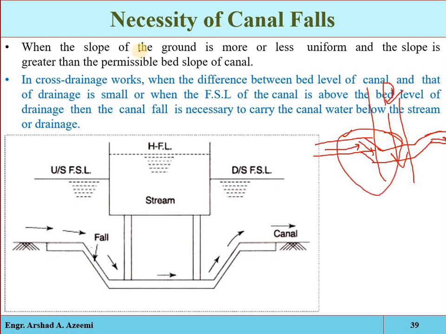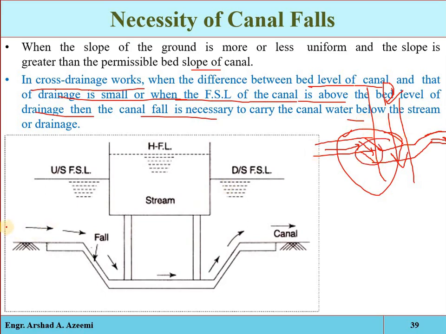So when the slope of the ground is more or less uniform and the slope is greater than the permissible bed slope, a fall structure will be required. Secondly, in cross drainage work, when the difference between the bed level of the canal and the drainage is small, or when the full supply level of the canal is above the bed level of the drainage, then a canal fall is necessary to carry the canal water below the natural drain. So here a fall structure will be constructed.